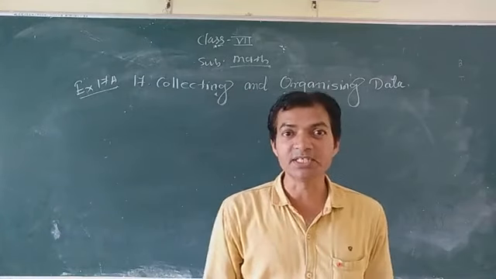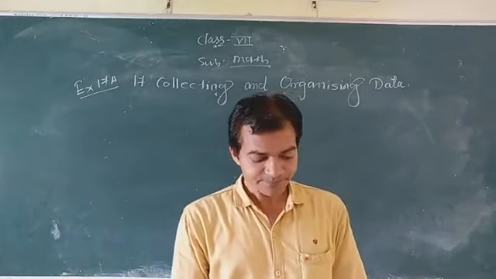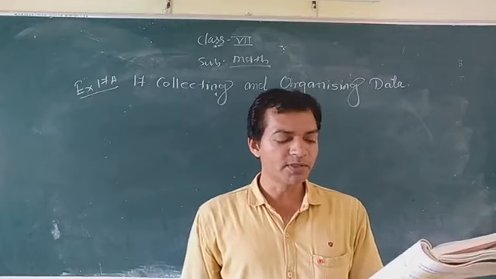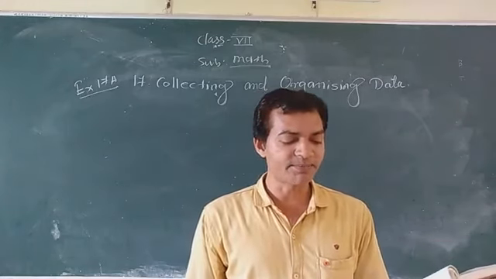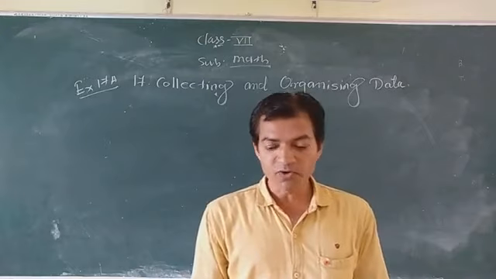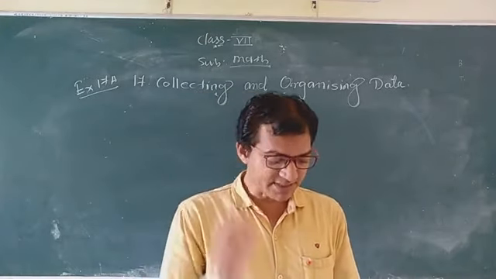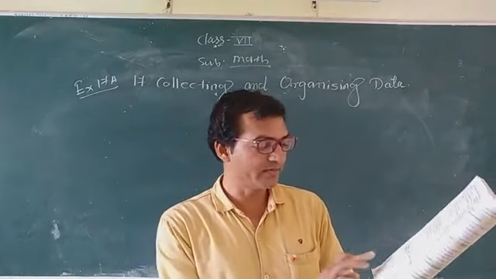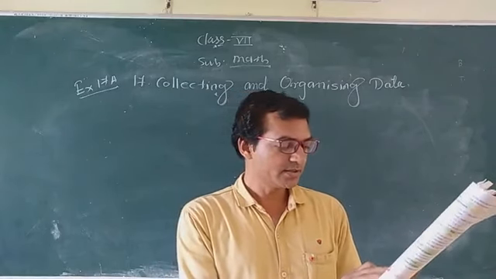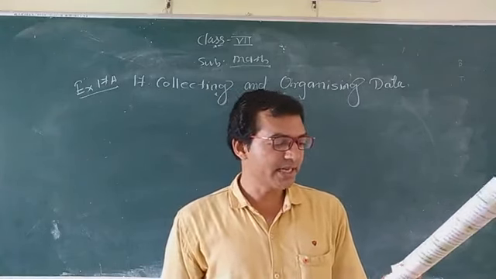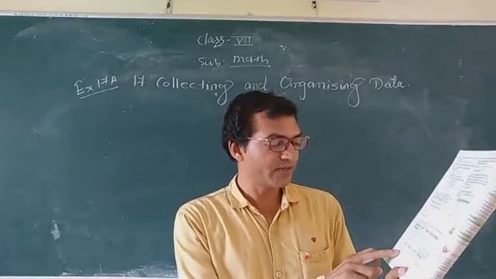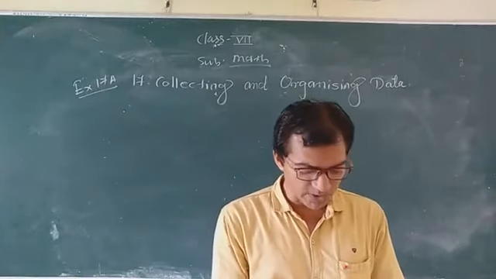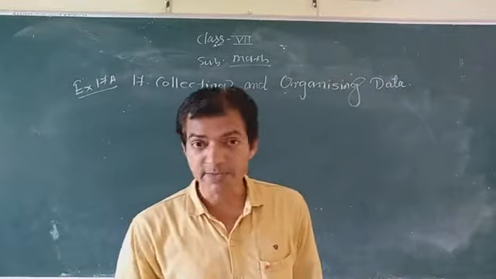Now see here, question number 3. What is the question and how to solve it? The following are the weights of 5 people traveling in a boat in a white water rafting team. The weights are given here: Raj is 72 kg, Sheila is 48 kg, and like this 5 people's weights are given. First, find the total weight of 5 people. That means you have to add all these weights.